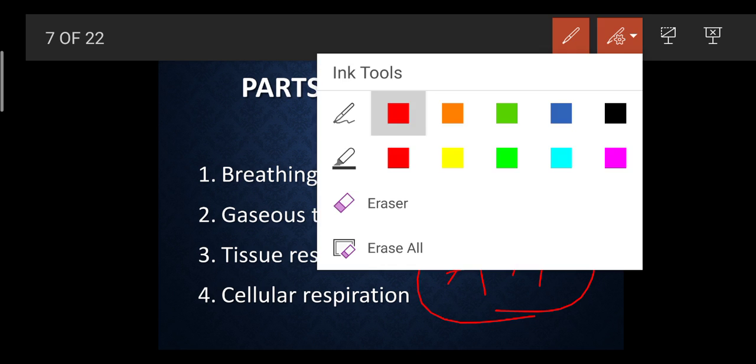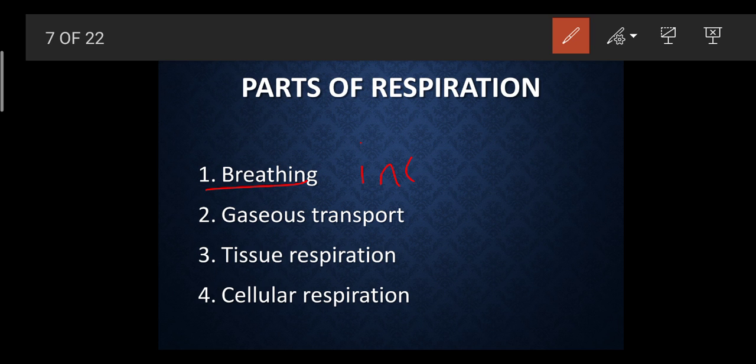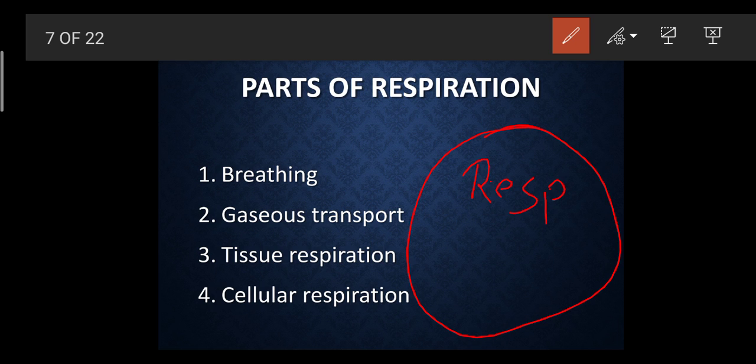Breathing, in short, is included inside respiration, but respiration is not included inside breathing. Breathing is a smaller concept like this. This is nothing but the respiration, and this small one is the breathing part. So respiration is considered to be the wider term and breathing is considered to be the smaller term.